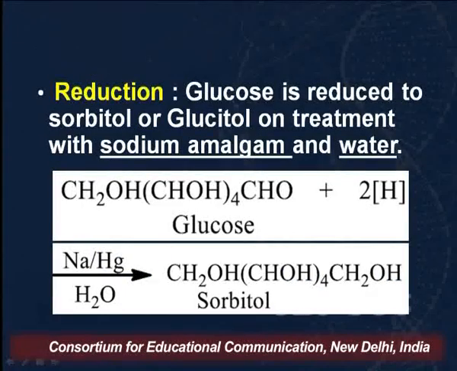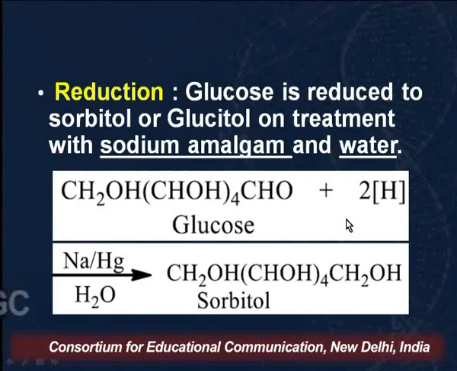Now next we go on to reduction. We had discussed reduction of glucose, and we found that when reduction of glucose is carried out with a mild reducing agent like sodium amalgam and water, or with sodium borohydride, it is only the CHO group which is reduced. This CHO group is reduced to a CH2OH group, and we get a hydroxy derivative of glucose, that is, we get sorbitol, that is, glucose alcohol. So this is happening when we are using a mild agent.